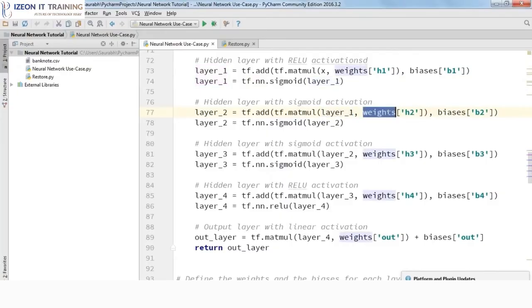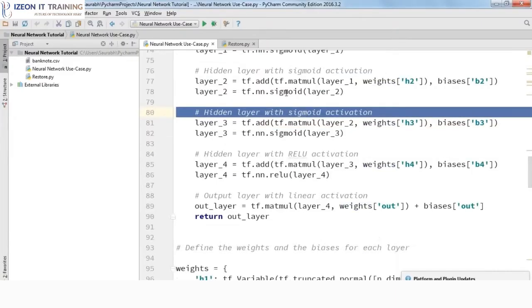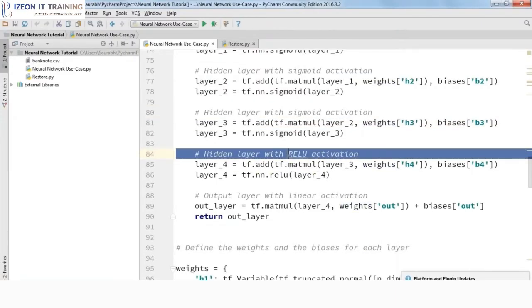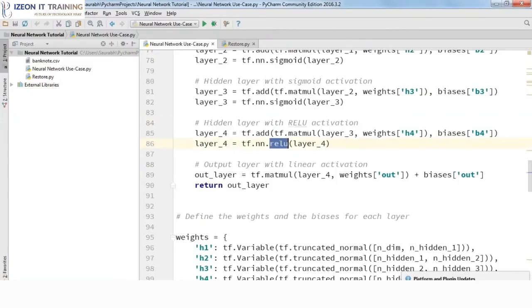Similarly, in layer 2, matrix multiplication of layer 1 and weights of h2. If you notice, layer 1 was the network layer just before layer 2, right? So the output of layer 1 will become the input to layer 2, and that's why we have written layer_1. It will be multiplied by weights h2 and then we'll add the bias. Similarly for this hidden layer and this layer as well. But over here we are going to use the ReLU activation function instead of sigmoid.